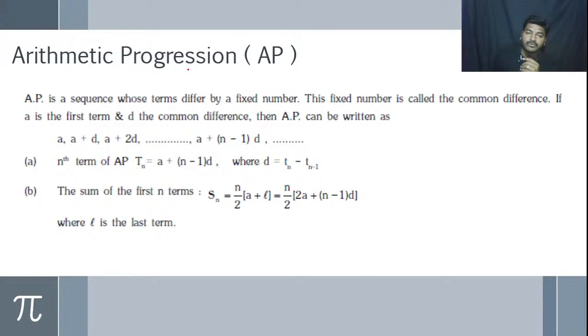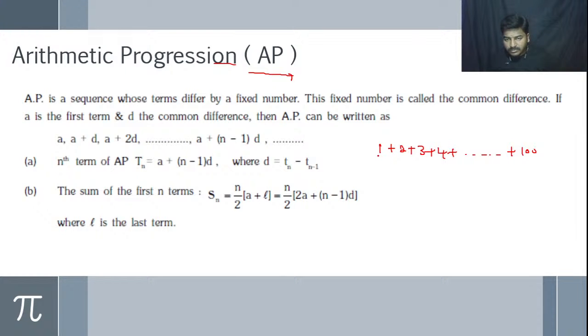So arithmetic progression. In the short form we write it as AP. So here AP is a sequence whose terms differ by a fixed number. It means each and every number differs by a fixed number. The fixed number is called the common difference. For example, I will go with the numbers only. 1 plus, 2 plus, 3 plus, 4 plus, and so on up to plus 100 we have. Let us assume it.